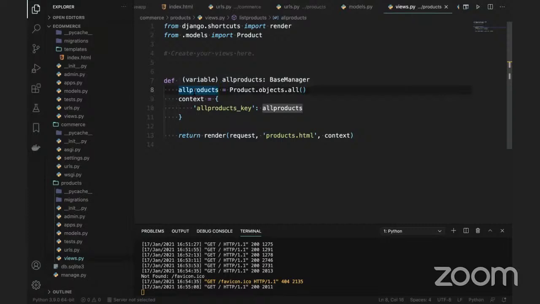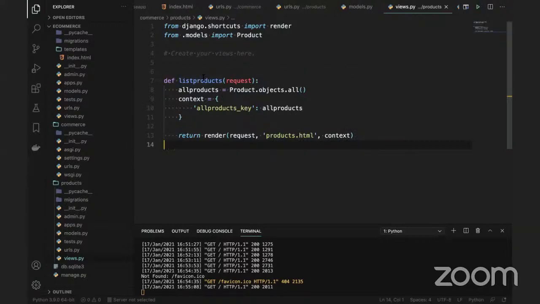If you look here, what I am doing is, there are all products, which is from the database. That data I'm assigning to one key. I will use this key in the templates, in the HTML page, to display the content. Okay. So return render request, products.html, and the context. Okay. So this is how it is.